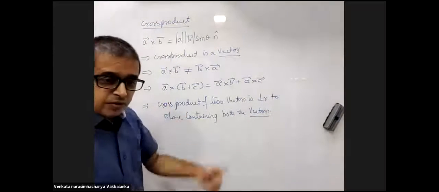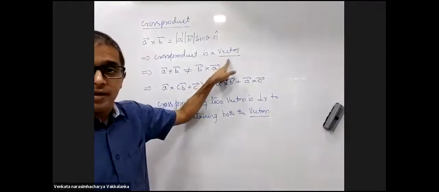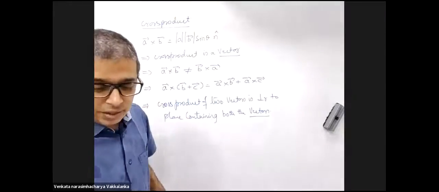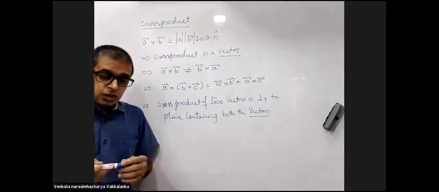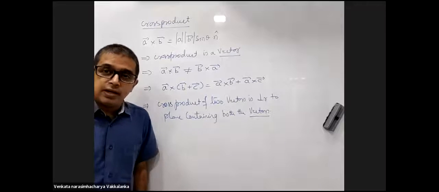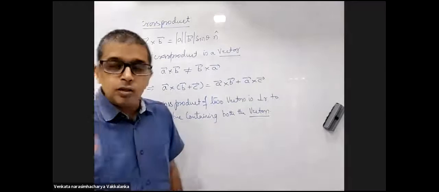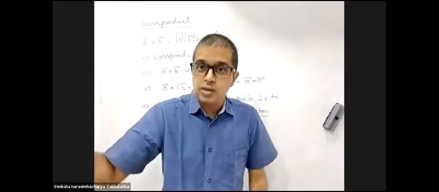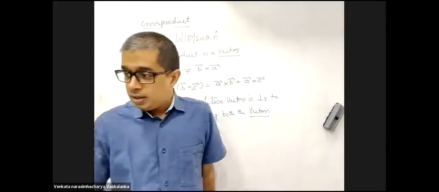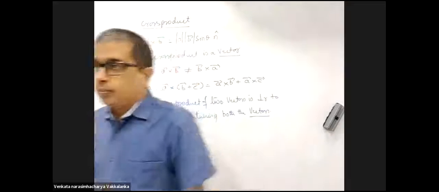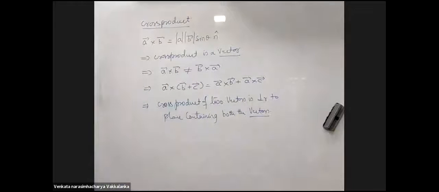Cross product of two vectors is a vector, so I should tell you the direction. How do I tell you the direction? Cross product of two vectors is perpendicular to the plane containing both the vectors.